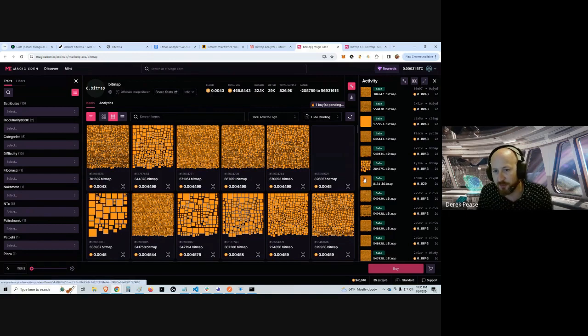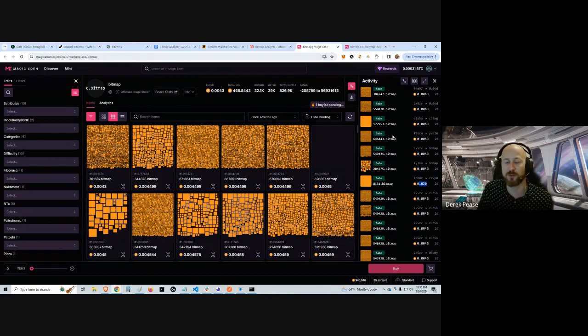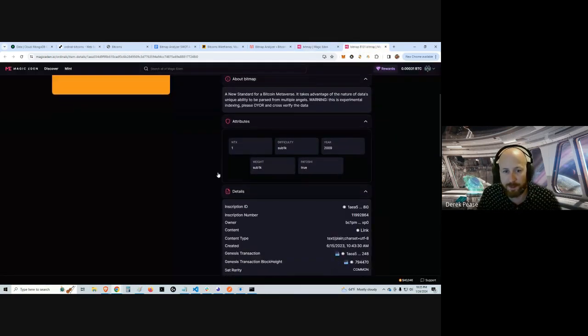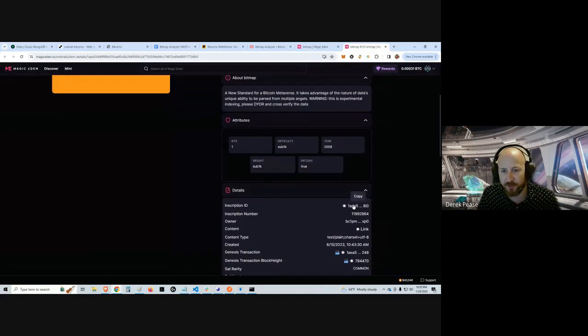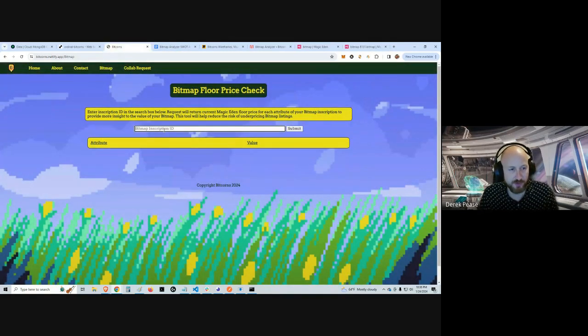And as you can see, this one's solid and this one's solid. So it's likely because it's one transaction. This is one transaction. This is one transaction. So likely somebody listed this for too cheap and it actually should have sold for 0.02. So my tool will help mitigate that issue. So we can look here. Actually, I opened it. So you have your inscription ID. So copy that. And then we come back to our tool and we put the inscription ID in, submit.